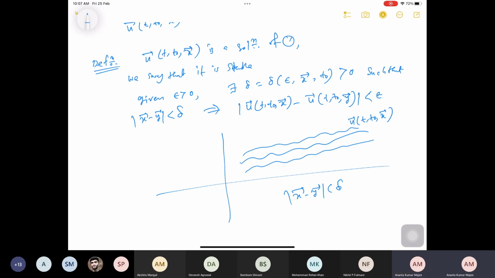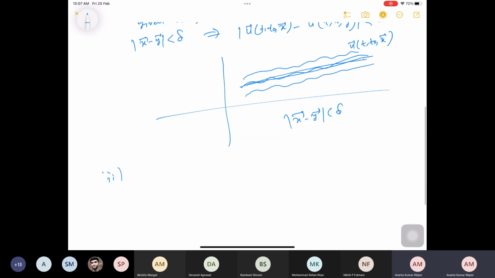This should hold for all t between t0 and infinity. That means they are close enough, this one is close to this one. Then we say the solution to this given IVP is stable.